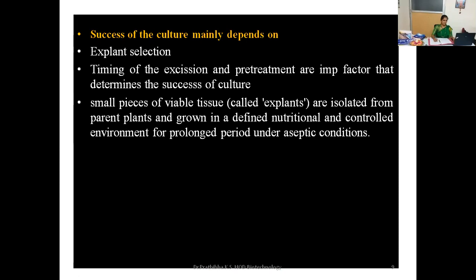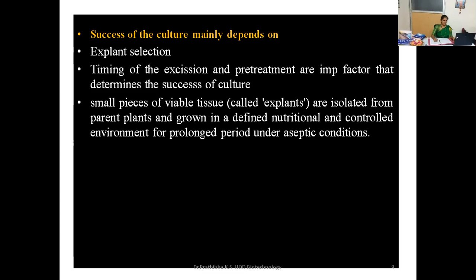Okay, the process of dissection and removal to culture these tissues or organs is called explantation. The in vitro culture of single or relatively small group of plant cells is known as cell culture. Okay, for example, even we can say that as suspension culture.